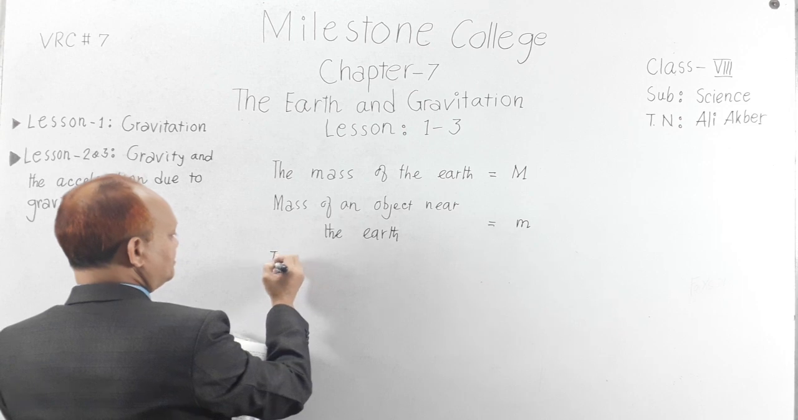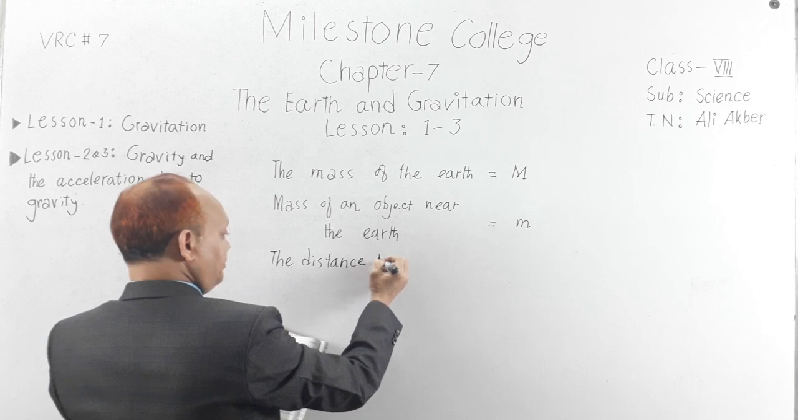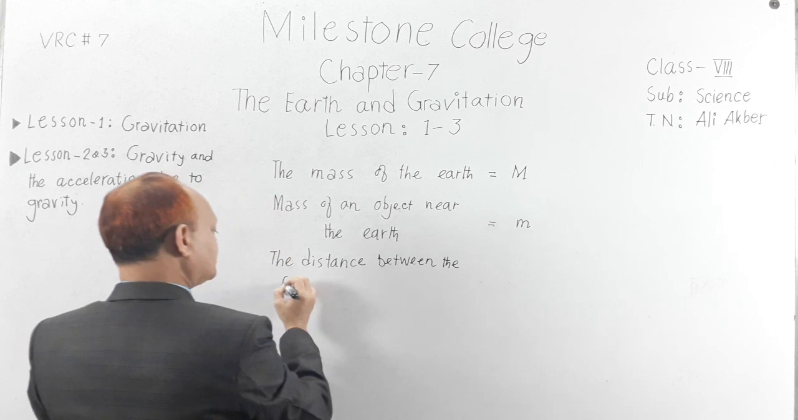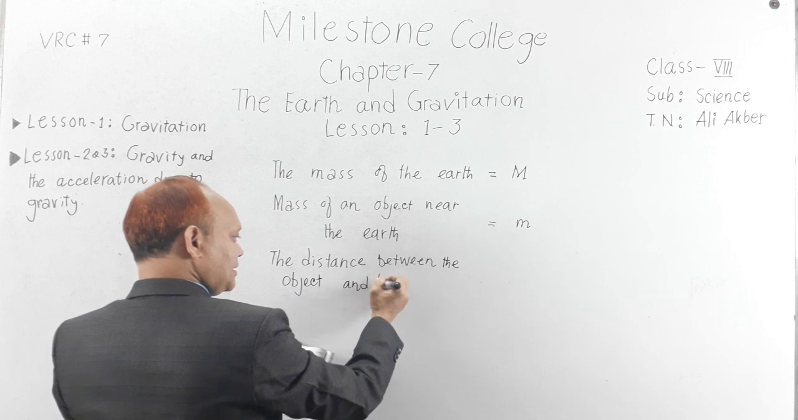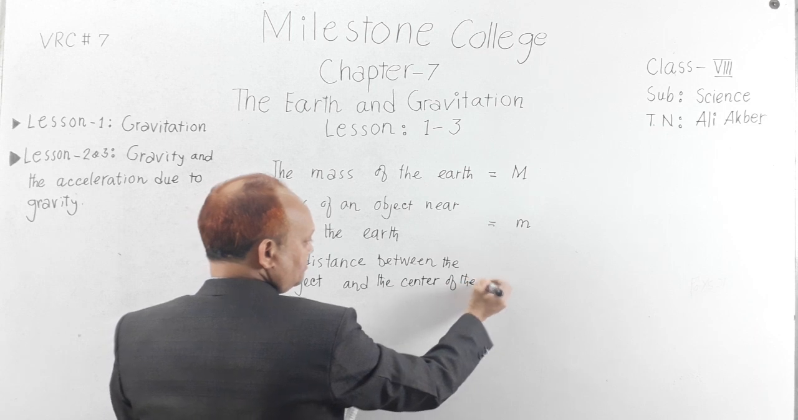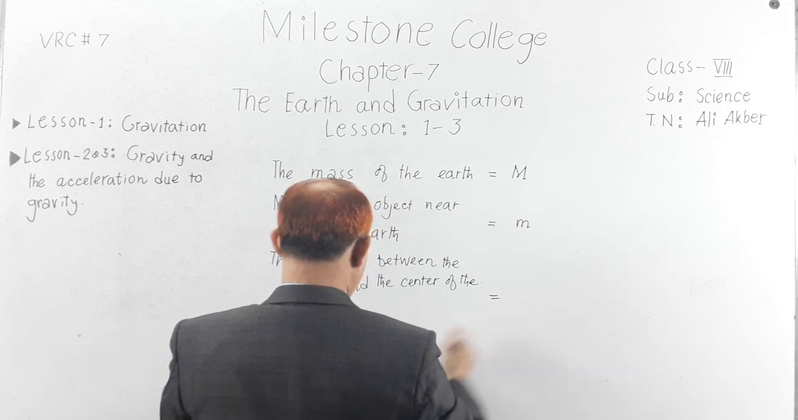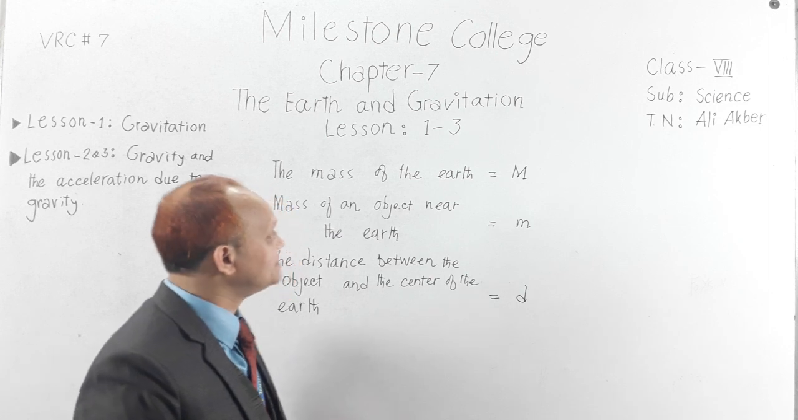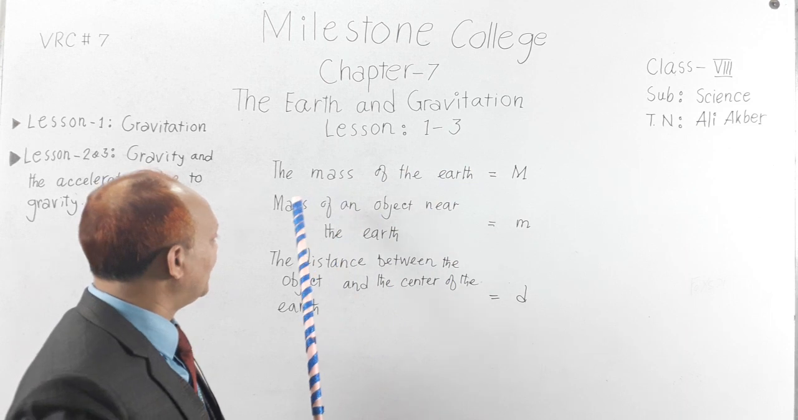The distance between the object and the center of the earth equal to what? D. Okay, fine. You just see here I have written the mass of the earth equal to M, mass of an